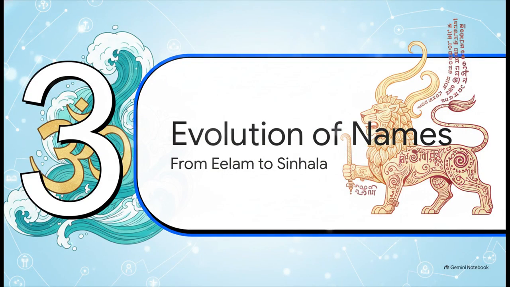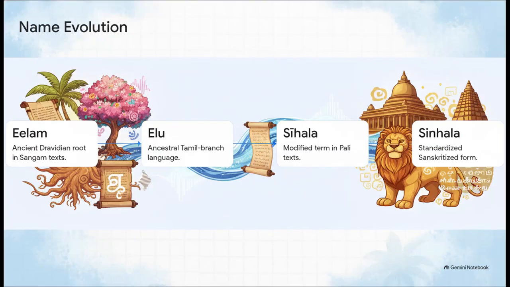Part 3. The Evolution of Names, from Elam to Sinhala. The source traces a profound chronological evolution of the island's name. Step 1 is Elam, an ancient Dravidian root firmly established in Sangam literature. Step 2 is Elu, the ancestral Tamil branch language we just discussed. By step 3, Pali texts like the Mahavamsa modify this into Sihala.